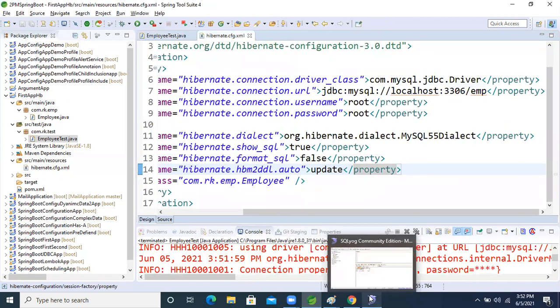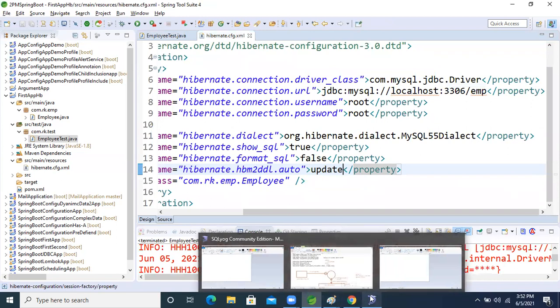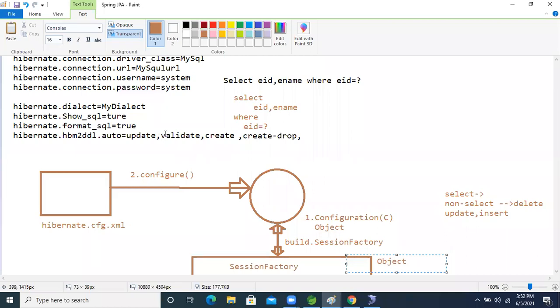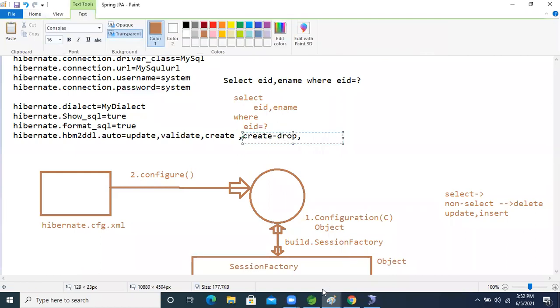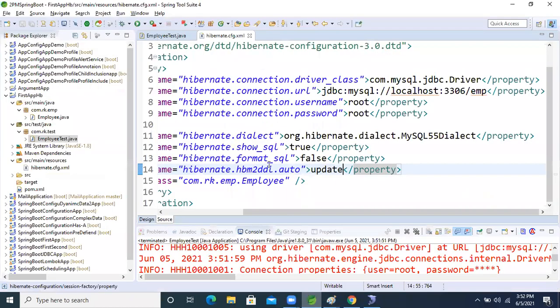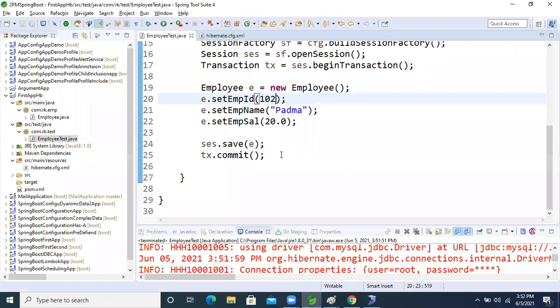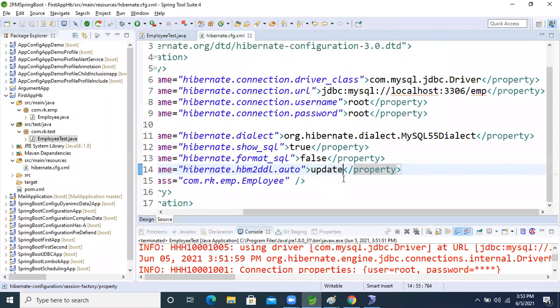Now another property is there. Create, validate. Let's see create and drop. For that, come here. Here is still one thing we have not completed: session.close on the session factory. Okay, fine. Now, create and drop.